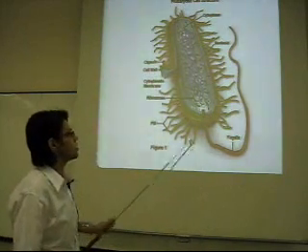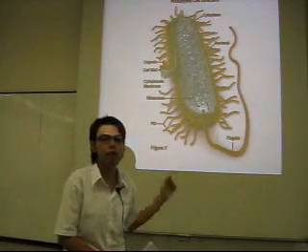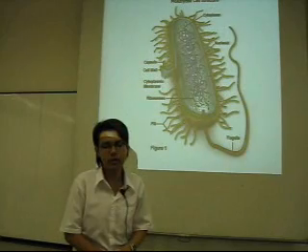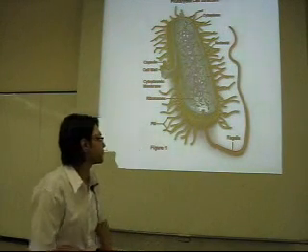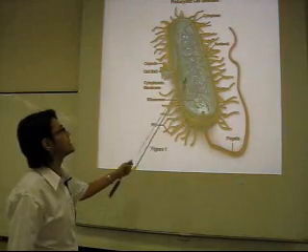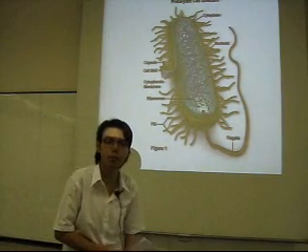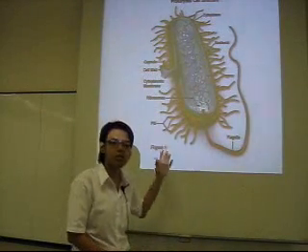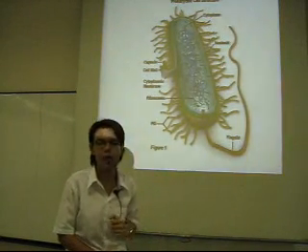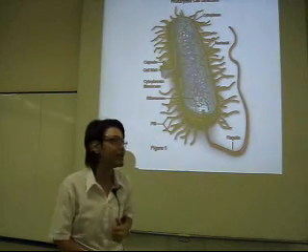The next part is the flagella. The flagella is for motility, or cell locomotion. And here is a ribosome. The ribosome is a very, very important organelle, because the ribosome is the site of protein synthesis, and I will talk about it in detail later.